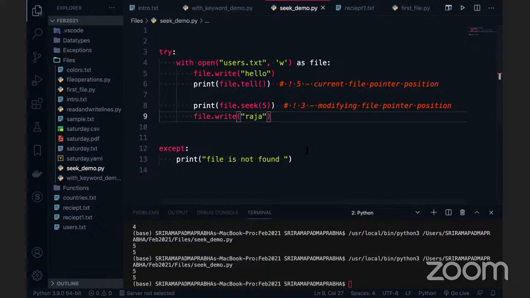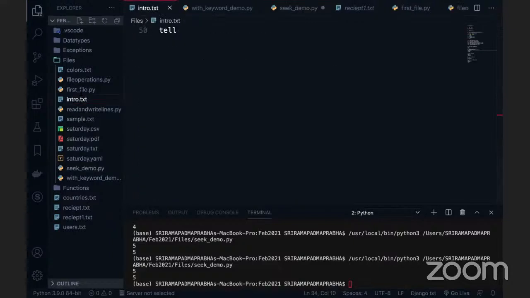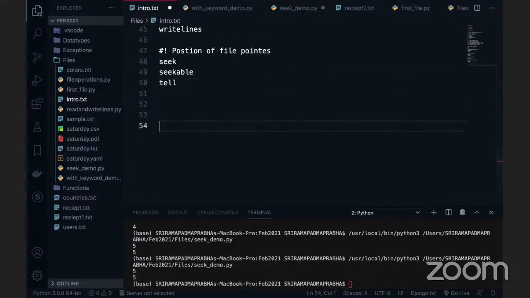If you want to deal with images, guys, for example, let me go to this introduction part. If you want to deal with images, we can use Pillow or OpenCV. These are libraries we have, and there are many, but these are the very popular ones. If you want to deal with binaries, we can change the mode.